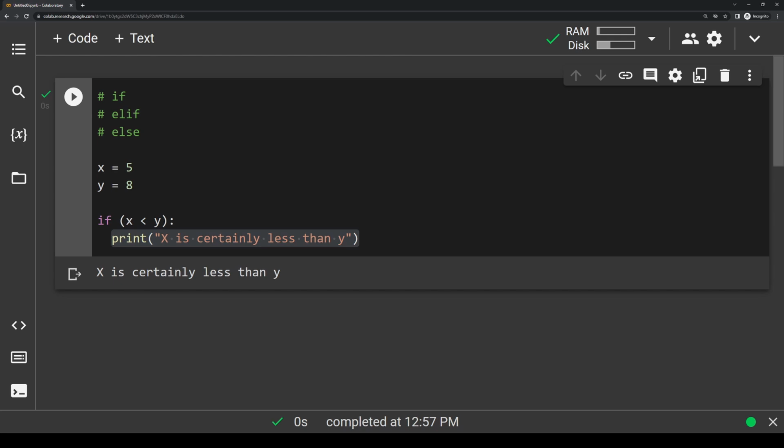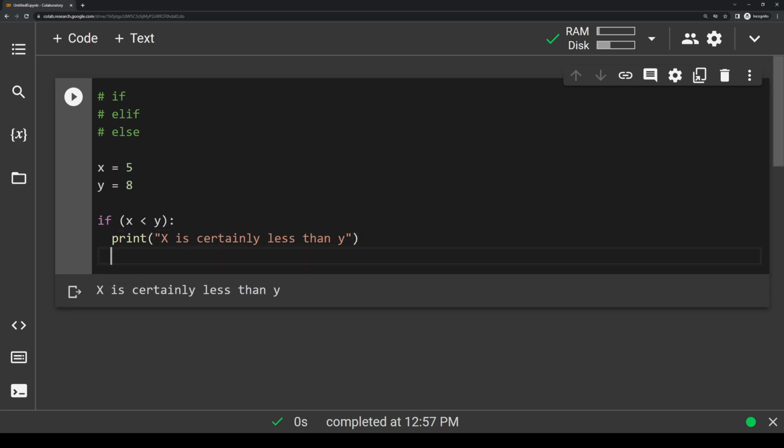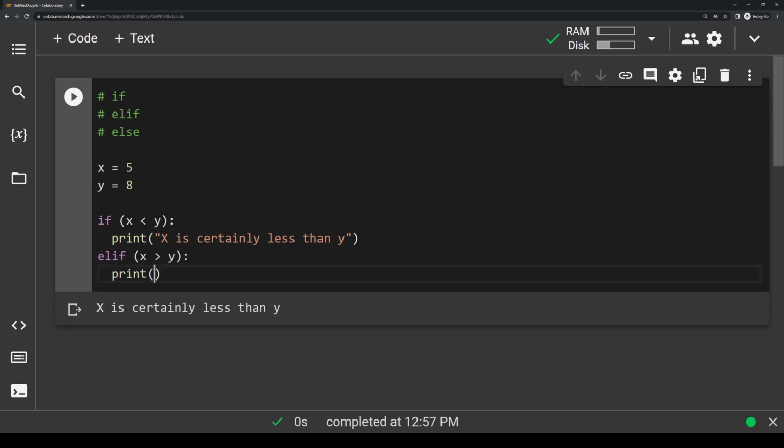Where if statements become powerful is when you combine them with elif and else statements. Elif just stands for else if, and it basically means if the first condition isn't met, let's check this other condition instead. So below our current if statement, let's make a new line and unindent to let the computer know that we're outside of this block. And let's write elif, parentheses, x greater than y. And we'll type a colon and then press enter. And then we're going to write a print statement that says it appears x is greater than y.